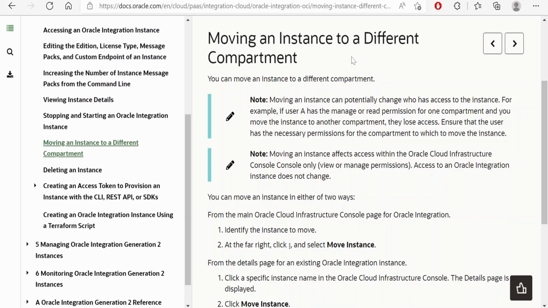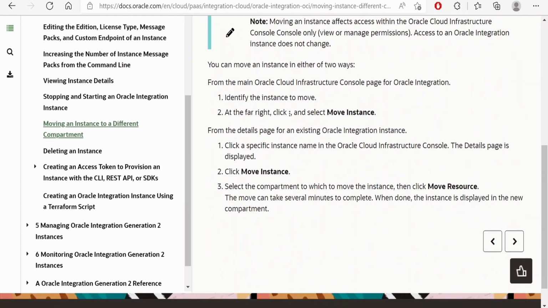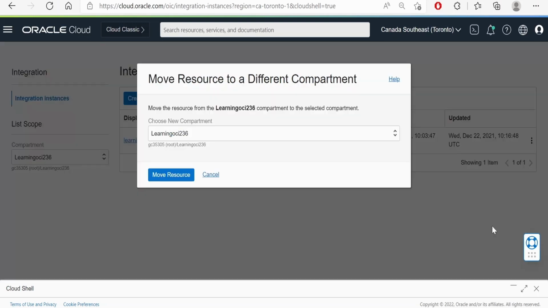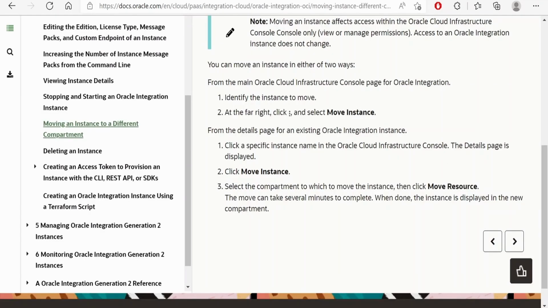We can move an instance to a different compartment. In order to do that, we have to go to our integration instances page. From here, in the more actions, we can click on move, select the new compartment name from the drop down, and click on move resource. It will move the instance from one compartment to another.